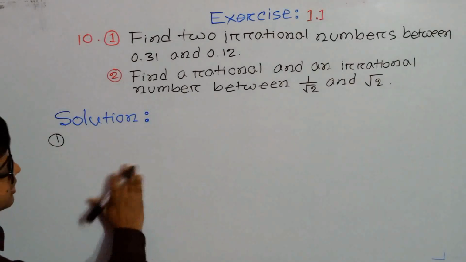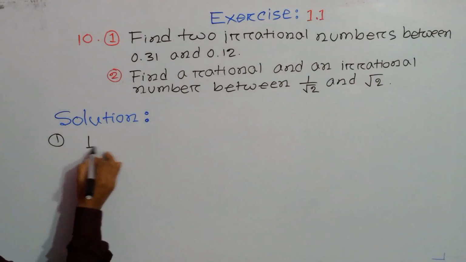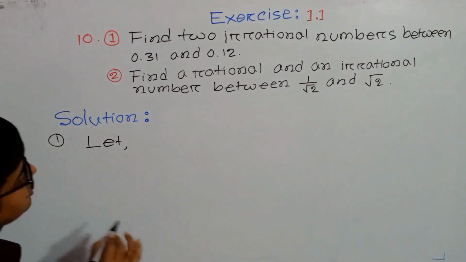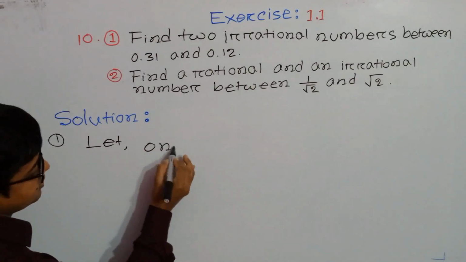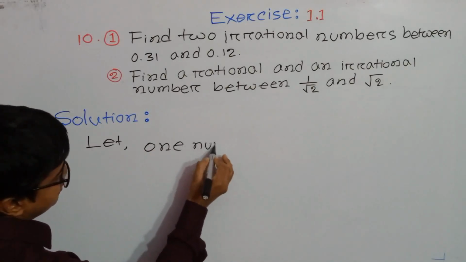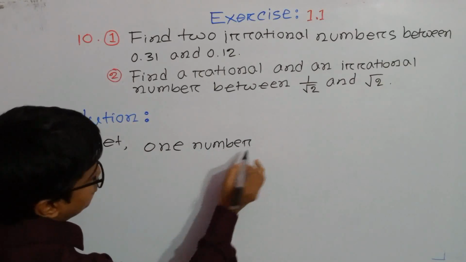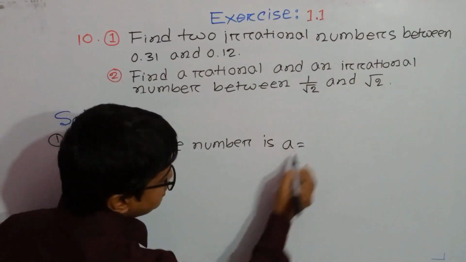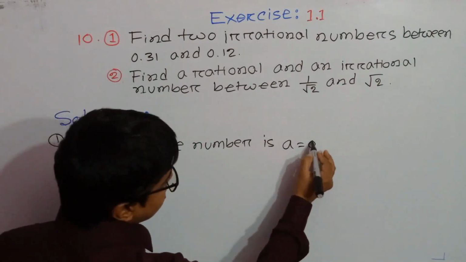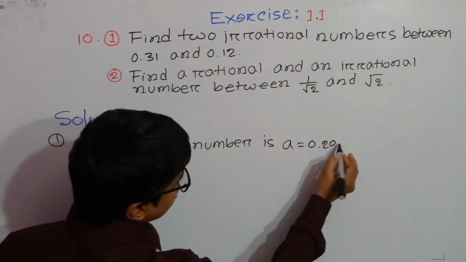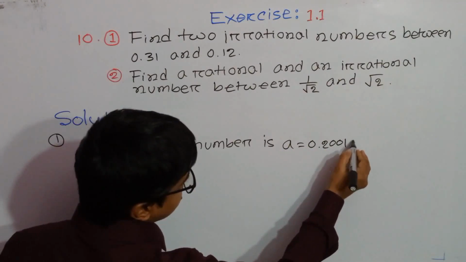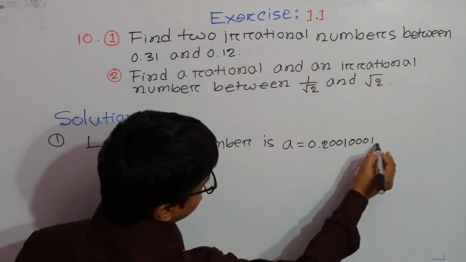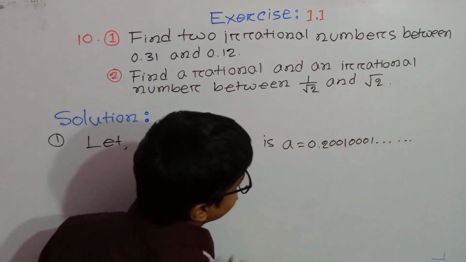Firstly, we can write, let one number be a equals 0.2001 0001 and so on.